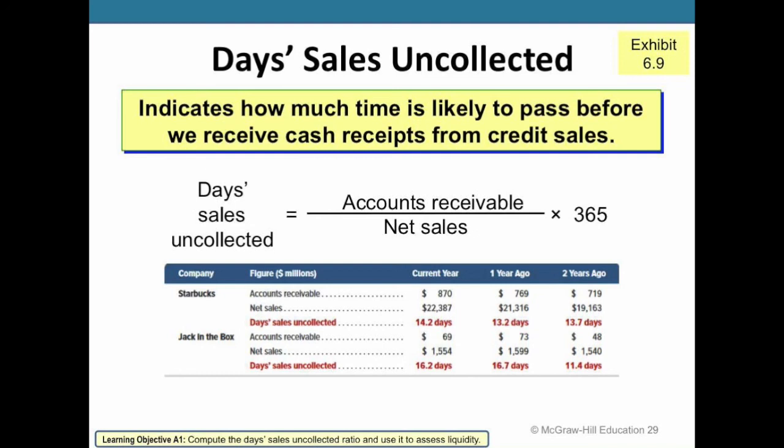If we look at a competitor like Jack in the Box with 16.2 days, we're 2 days better in terms of collecting on those accounts. But if we look at prior years, a year ago and 2 years ago, where we were having days sales uncollected of about 13.2 and 13.7, our average collection from our customers is about a half a day to a day slower than what it's previously been.